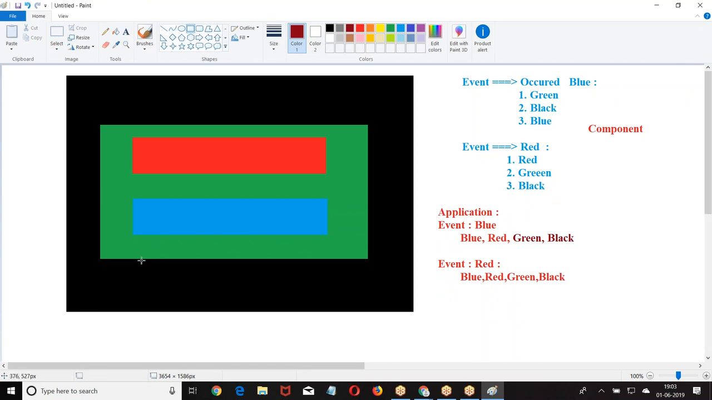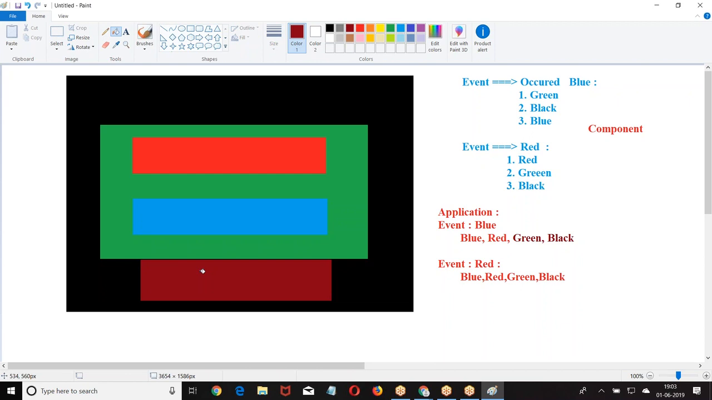Now, the advantage of this is all the three can handle at a time. When an event occurs, the same event can be handled by all of them. More than one component can handle the same event at a time. When an event occurred on the blue, red is handling it, green is handling it, brown is handling it. Are you getting my point? When the event occurs at the same time, red is handling, green is handling, and black is handling.